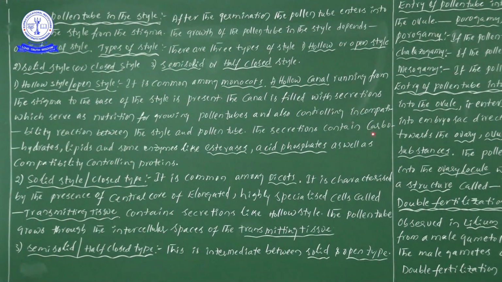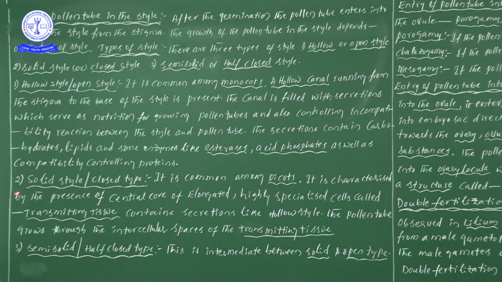Next one, the secretions contain carbohydrates, lipids, and some enzymes, because of their nutritive nature. So we can find carbohydrates, lipids, and some enzymes like esterases and acid phosphatases, as well as compatibility controlling proteins.